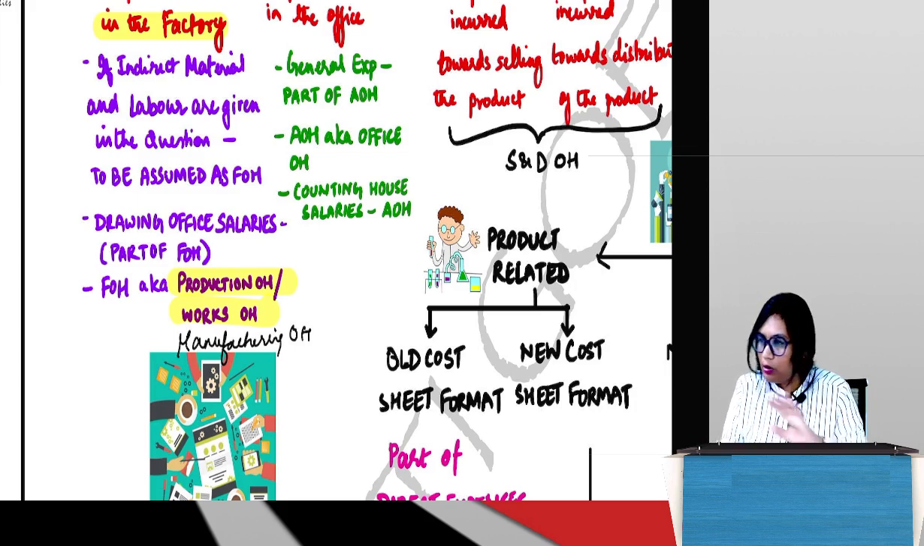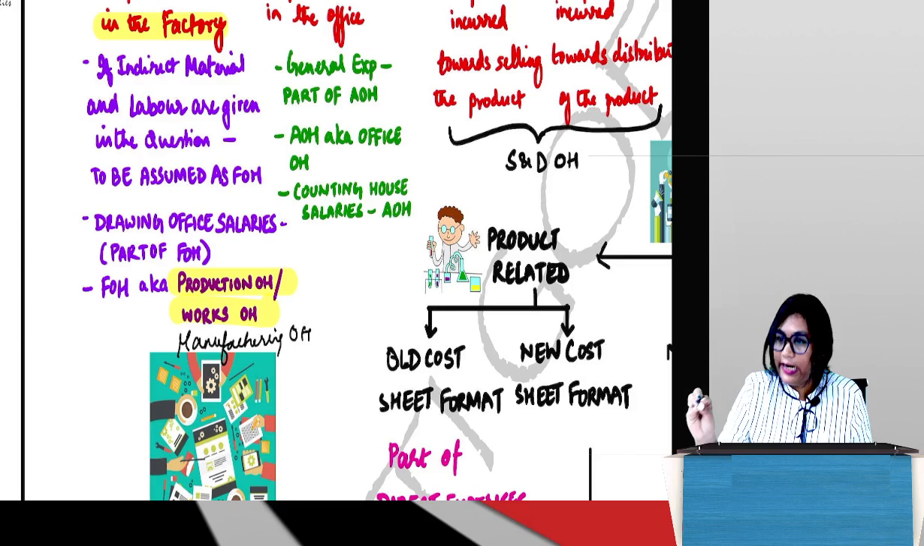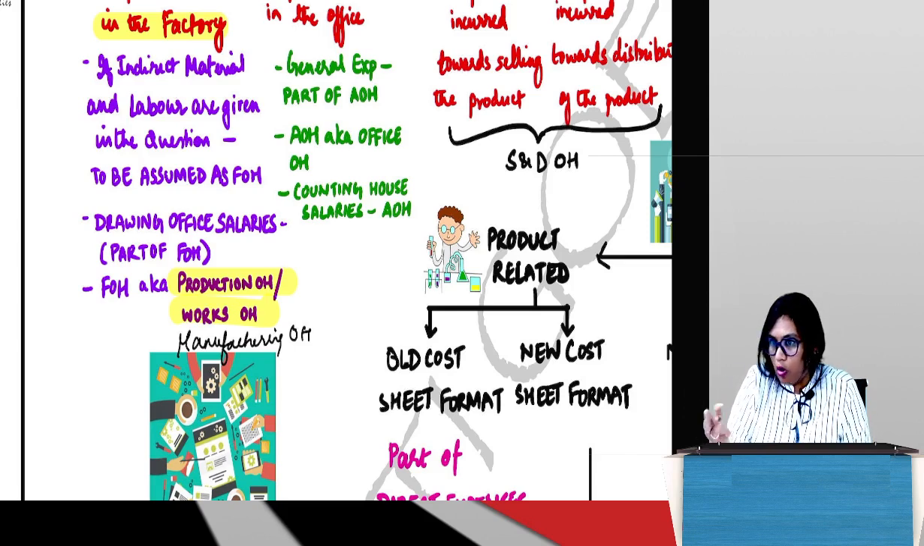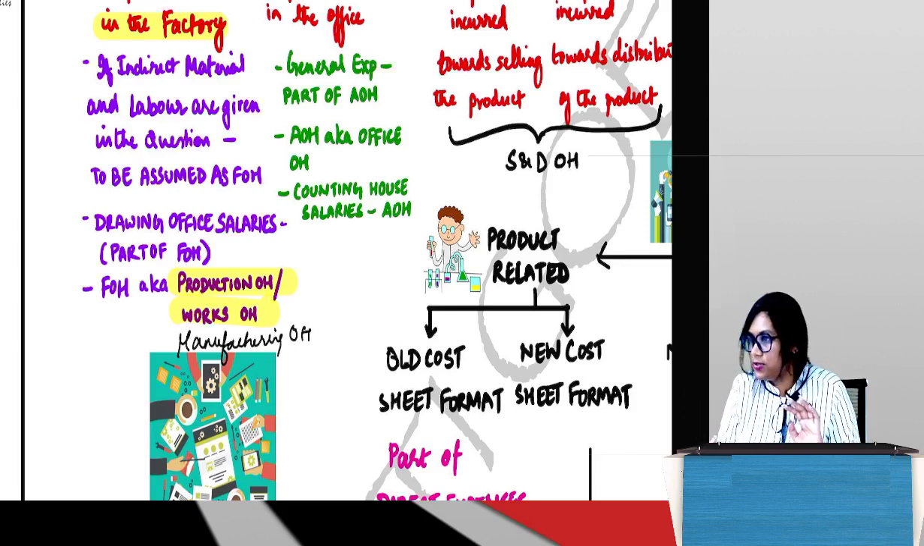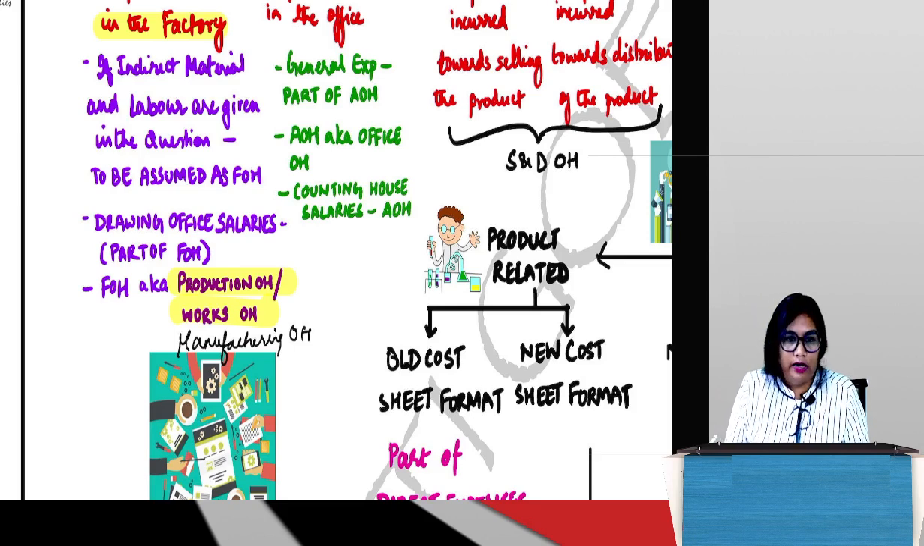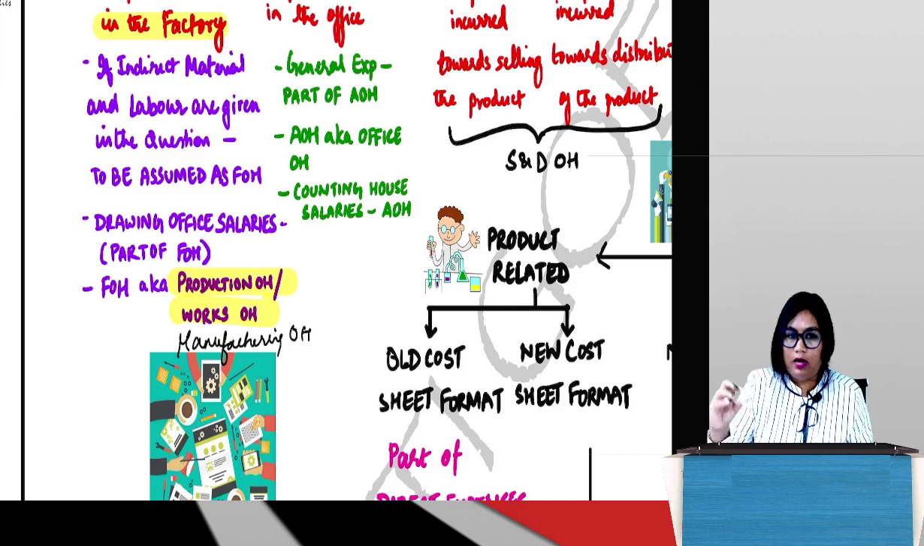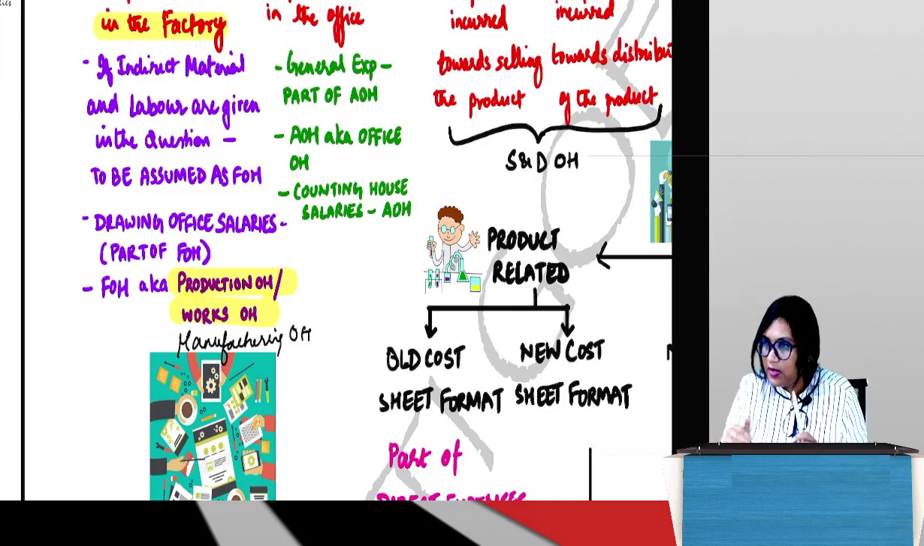So there are some important assumptions that we may need to make in the problem. You will get thoroughly confused when you are reading the problem because many times the problems are not clear. So when the problems are not clearly telling you certain things, you may know what to do with this expense, what to do with that expense, but the problem may not tell you clearly. So then you will have to make some assumptions. So there are some standard assumptions that we need to make. We'll see what those assumptions are.